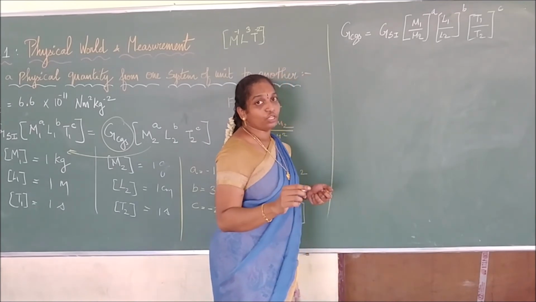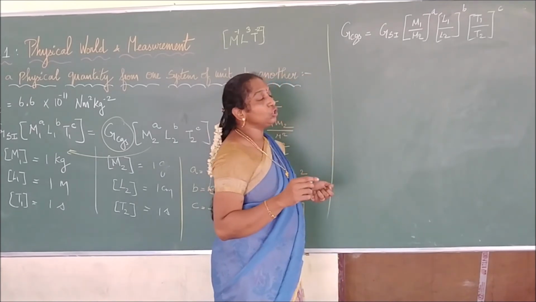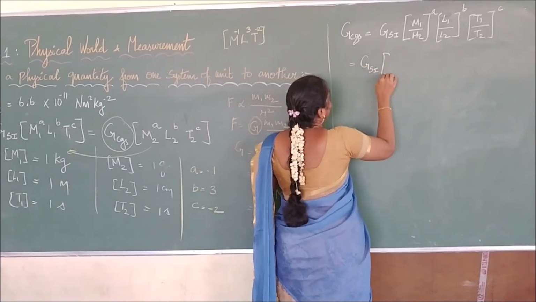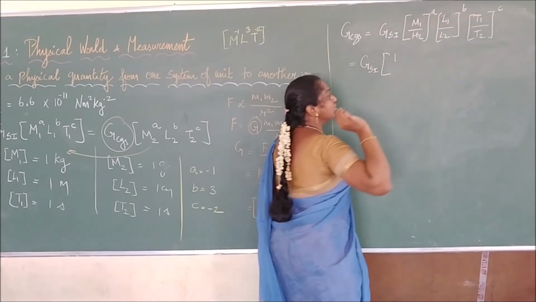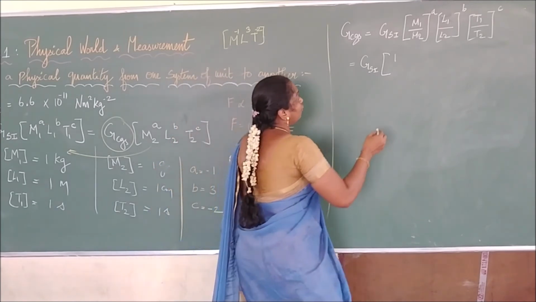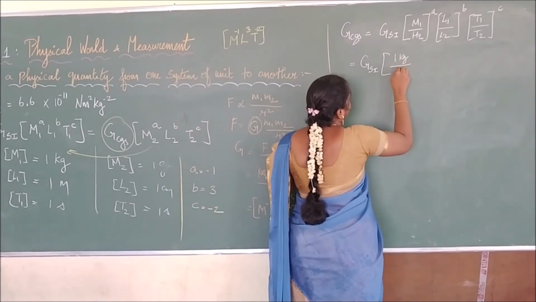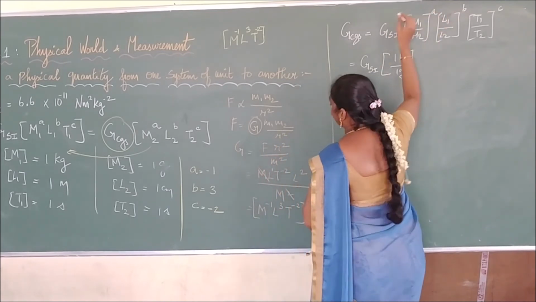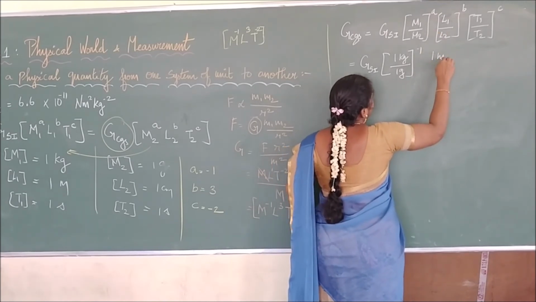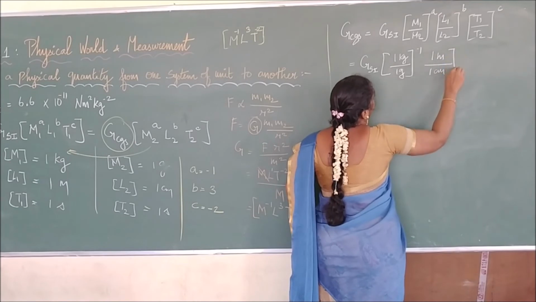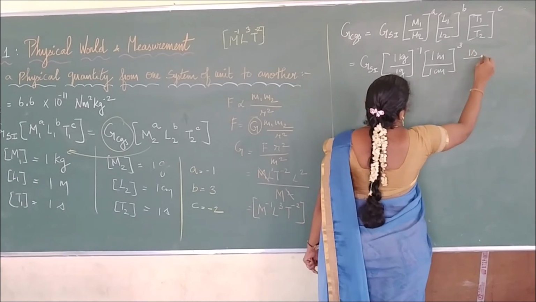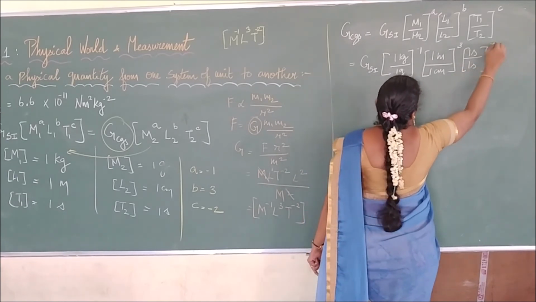Right? Now we are going to substitute the values of M1, M2, L1, L2, T1 and T2. We write that is equal to G of SI into 1, M1, L1, T1 in terms of SI, and M2, L2, T2 in terms of CGS. Therefore, 1 kilogram divided by 1 gram, the whole power A. What is the A value? A value is minus 1. Then L value, 1 meter divided by 1 centimeter, the whole power B, which is 3. Then 1 second divided by 1 second, the whole power minus 2.